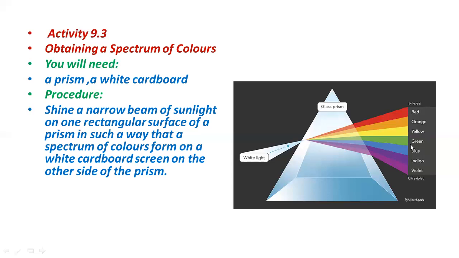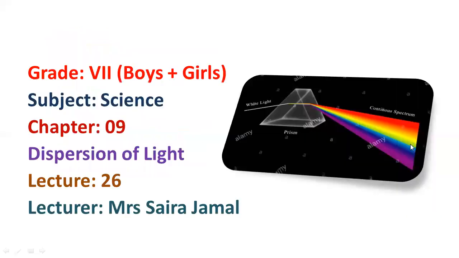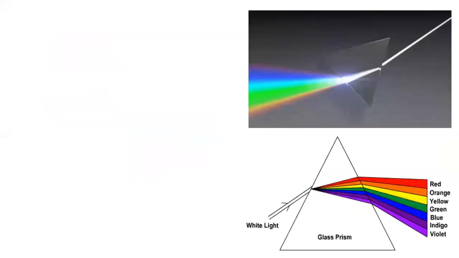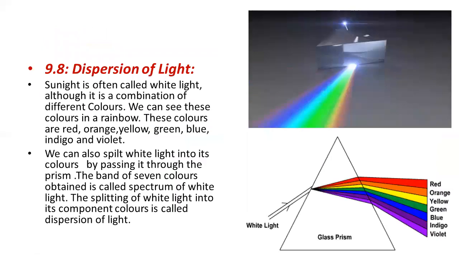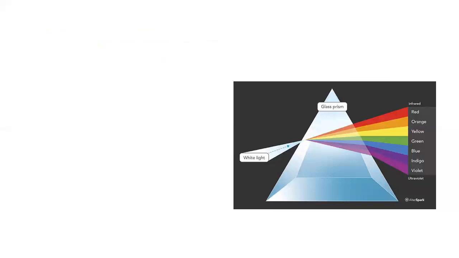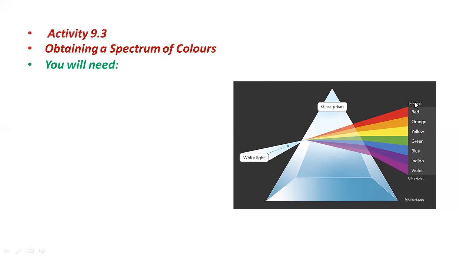Those 7 colors, as we keep the cardboard in front of that prism, and that cardboard will act as a screen. So when that dispersion of light falls on the screen, we will see 7 different colors. I told you, VIBGYOR: violet, indigo, blue, green, yellow, orange, and red. We can get these 7 different colors by passing the white light through a prism.